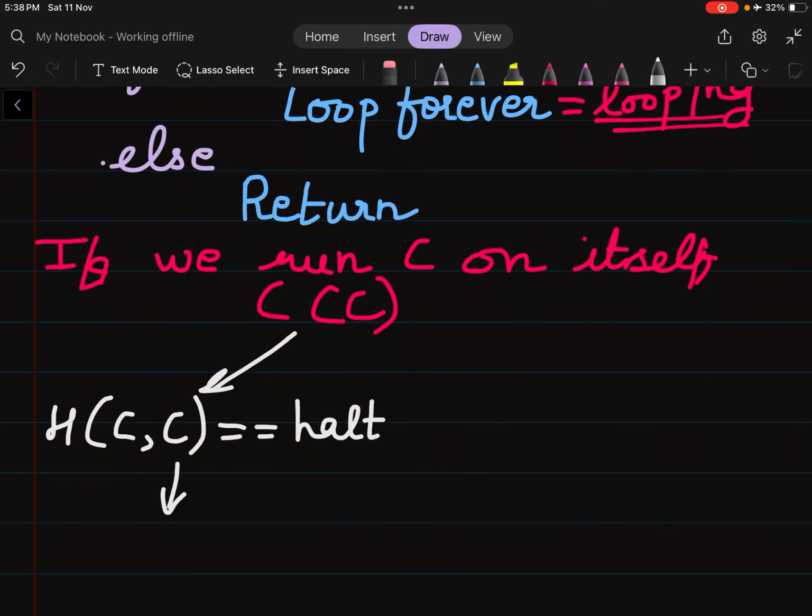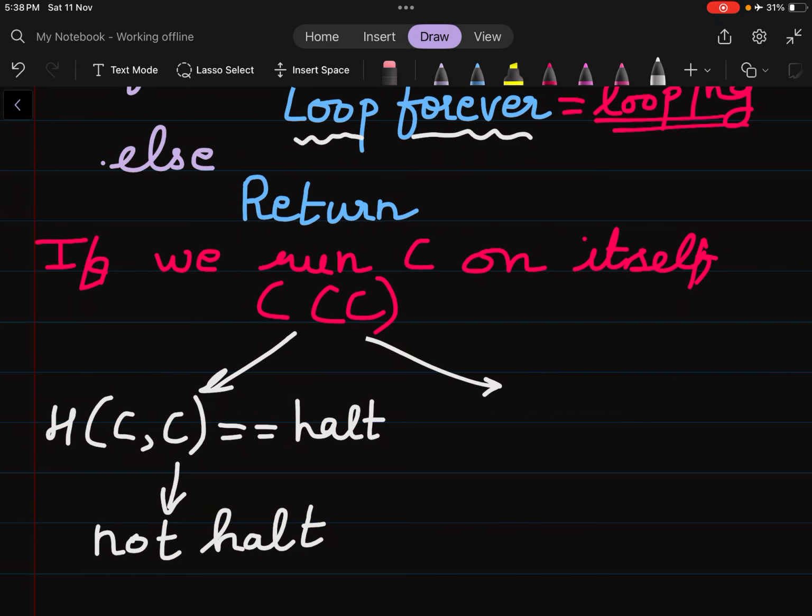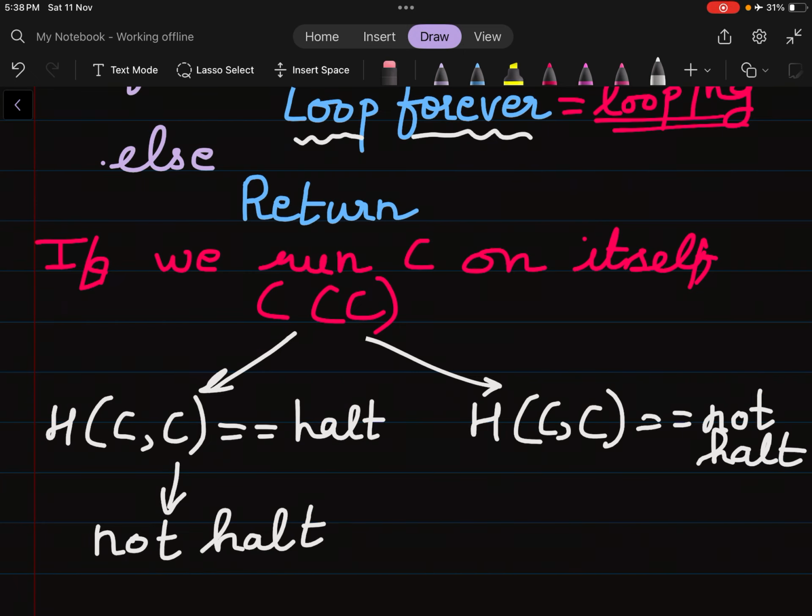But what are we saying? It is looping forever. That means it is not halting. So we write here not halt. And the second condition is H of C comma C equal to not halt. But then it will return a value. That means it will halt if it returns some value of acceptance or rejection.